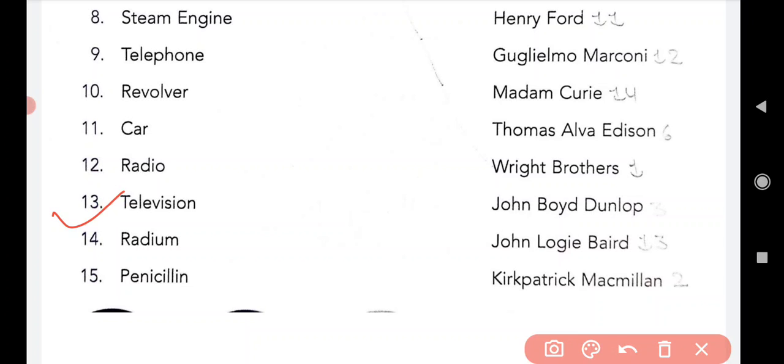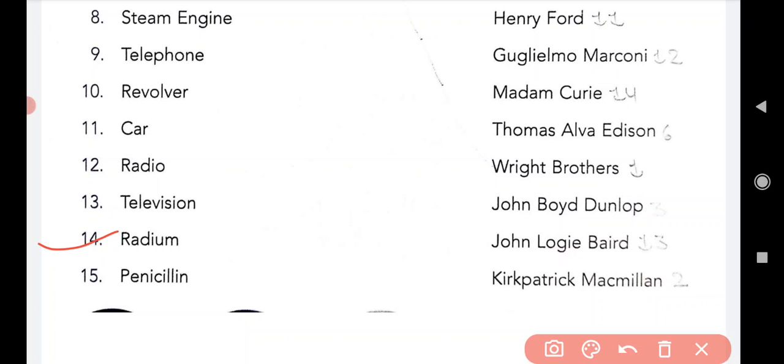So television was invented by John Logie Baird. Spelling is John Logie Baird. So Mr. John Logie Baird invented the television. After that, come to the next, that is 14.